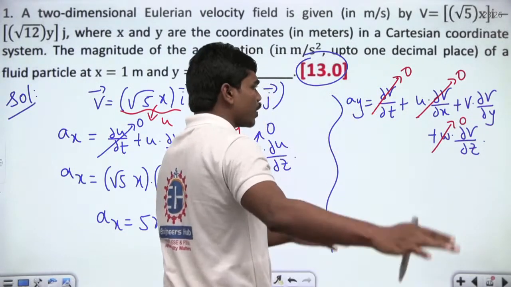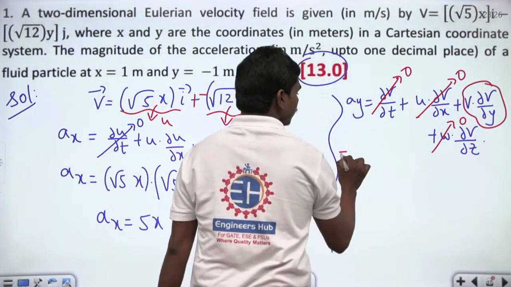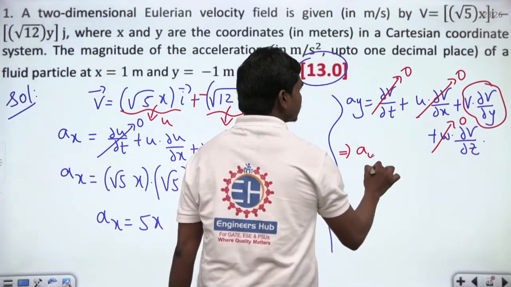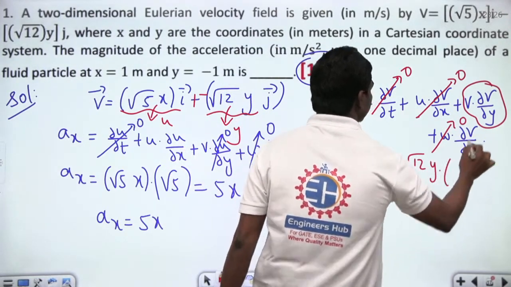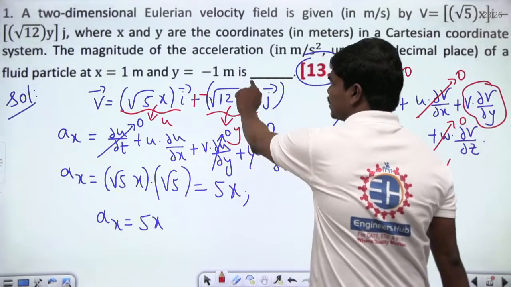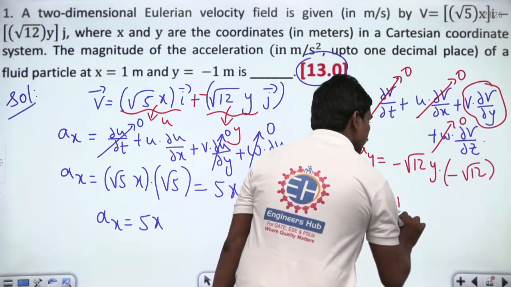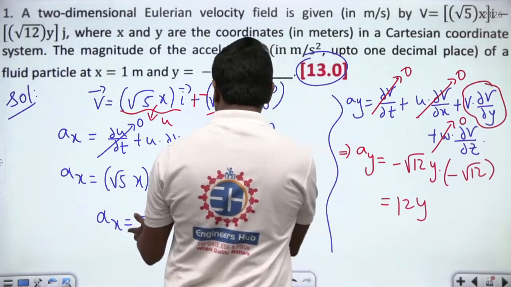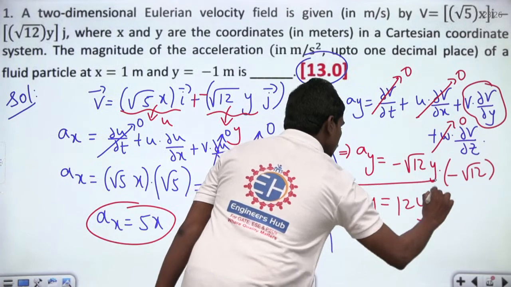So there is only the dou v by dou y term. So Ay is equal to v, which is minus square root of 12y, into dou v by dou y. Partial differentiation of this complete function with respect to y is minus root 12. So this is 12 times of y. So you have Ax is equal to 5x units, and of course Ay is equal to 12y units. So this is what you have.